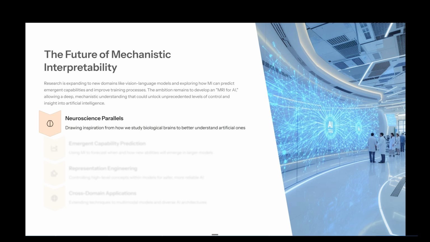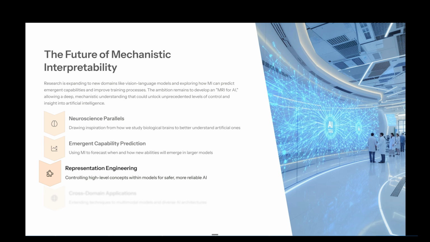Neuroscience parallels. Here we can draw inspiration from how we study biological brains to better understand artificial ones. Emergent capability prediction. This means using MI to forecast when and how new abilities will emerge in larger models. Representation engineering. This involves controlling high-level concepts within models for safer, more reliable AI. Cross-domain applications. This involves extending techniques to multimodal models and diverse AI architectures.